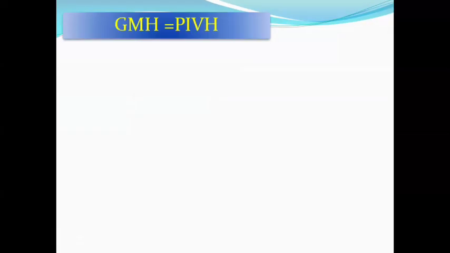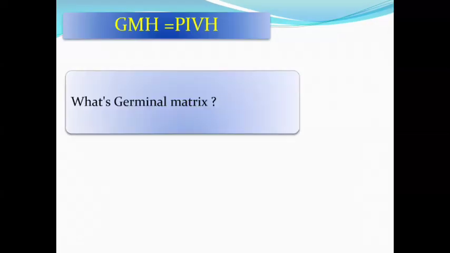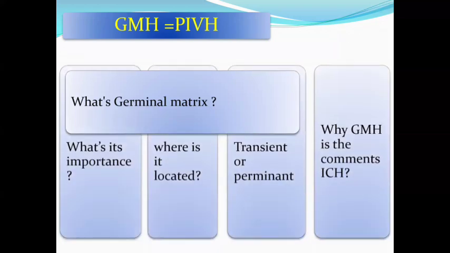Intracranial hemorrhage. We will start from germinal matrix hemorrhage. Before we start, we have 5 main questions. What is the germinal matrix? What is its importance? Where is it located? Is it transient or permanent? And why is germinal matrix hemorrhage the commonest intracranial hemorrhage?